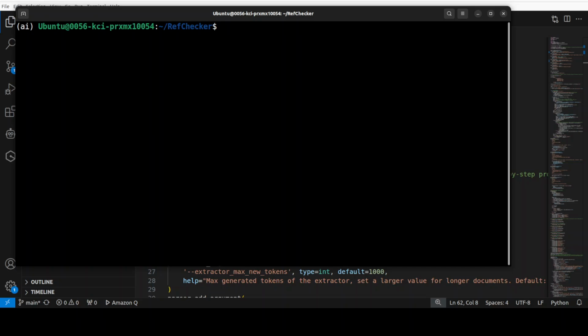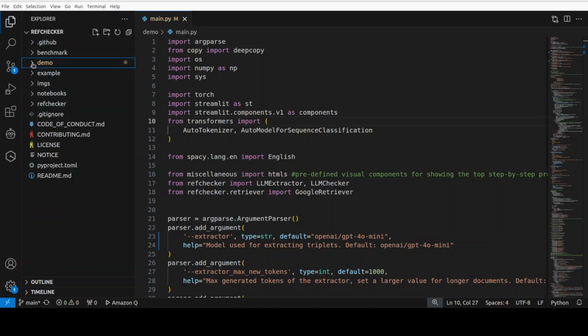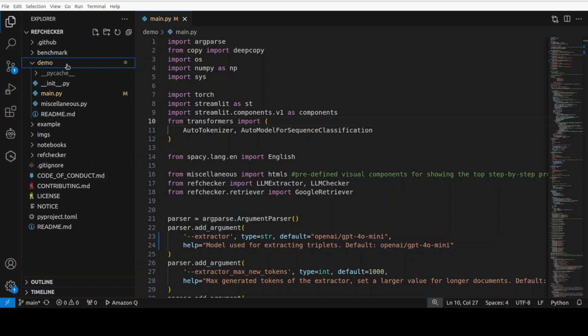Now the good thing is that they also provide a Streamlit demo which you can run in GUI. For that you need to make a few changes. So simply open the RefChecker repo in VS Code or any editor of your choice. I already have it opened, as you can see here. Once you are in the root of the repo, go to demo on the left-hand side. In the demo directory, select main.py.